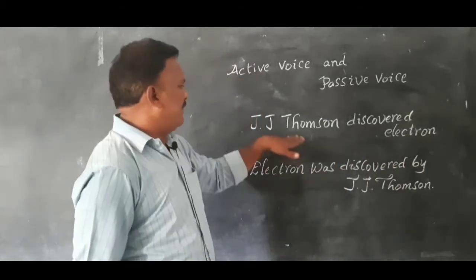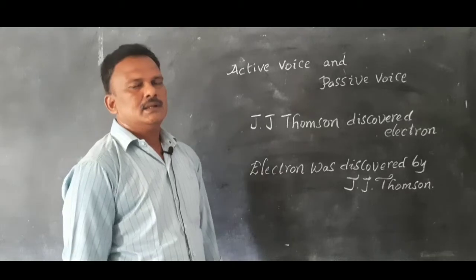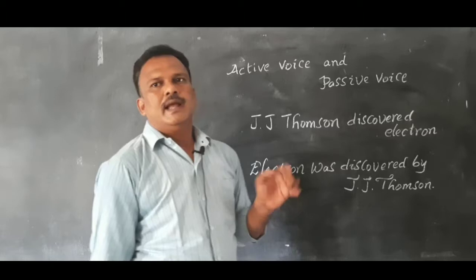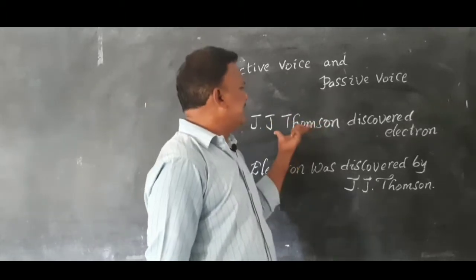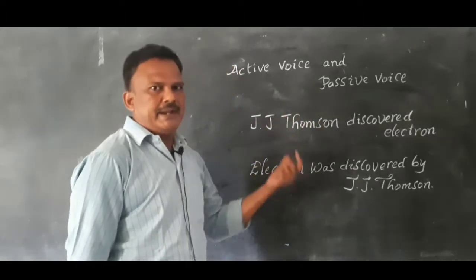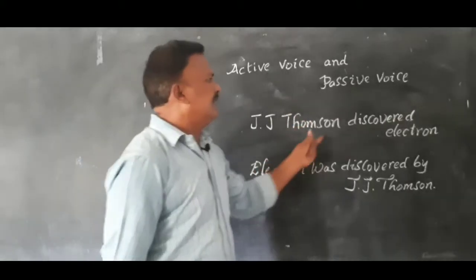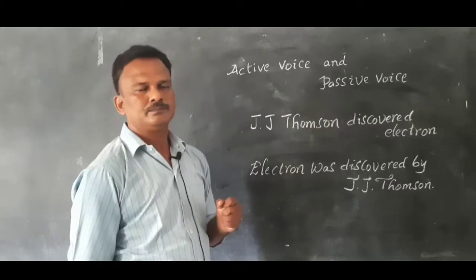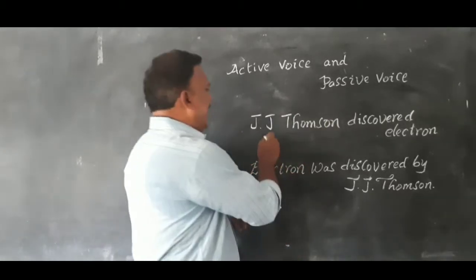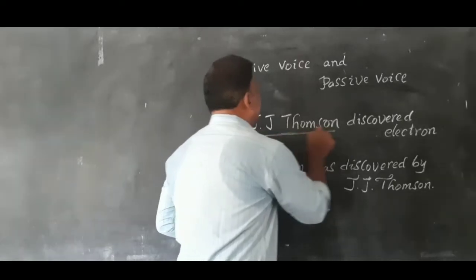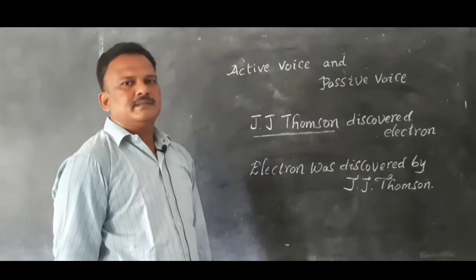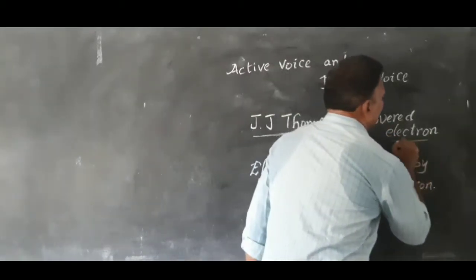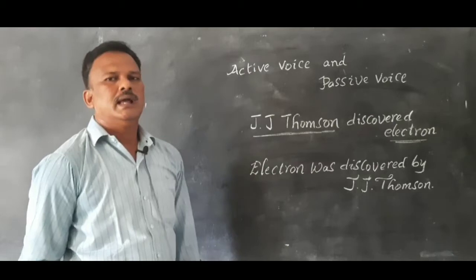But in the first sentence, we are speaking about J.J. Thomson and he discovered, meaning because of his experiments, as a result, electron was discovered by J.J. Thomson. The action is done by J.J. Thomson in this sentence. Because of that action, he was able to discover electron.